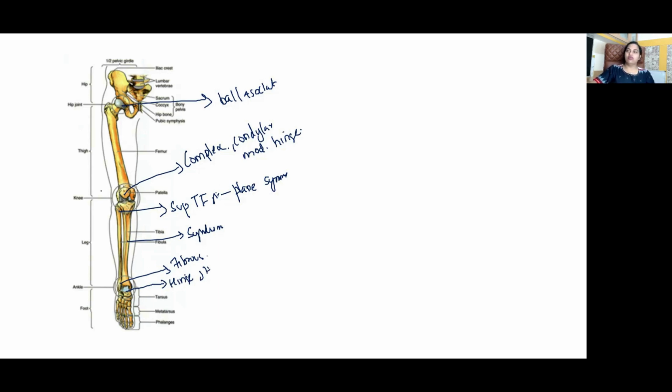Among the joints in the foot, two important things that you should remember. The talocalcaneonavicular joint in the foot is an example of ball and socket. Okay. And just now we saw the calcaneocuboid joint is an example of a saddle type of synovial joint.